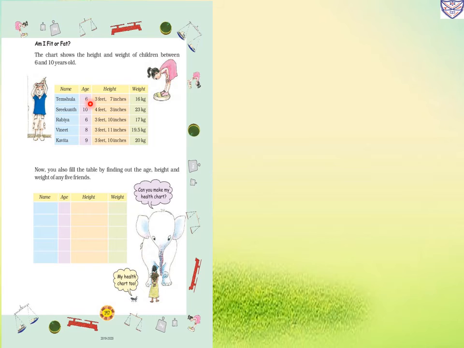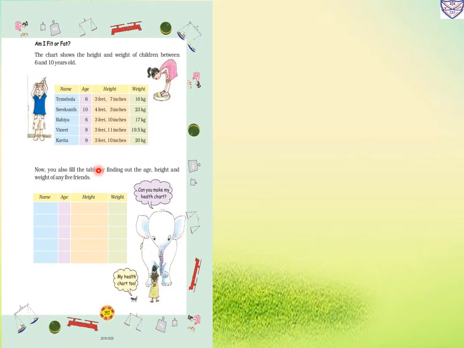Temshula, age 6 years, height is 3 feet 7 inches and weight 16 kg. Then Shrikun, age 10, height 4 feet 3 inches, weight 23 kg. Then Rabia, age 6, height 3 feet 10 inches, weight 17 kg. Then Vinith, age 8, height 3 feet 11 inches, weight 19.5 kg. And Kavita, age 9, 3 feet 10 inches and weight 20 kg. Height we will write in feet and inches, weight we will write in kg.